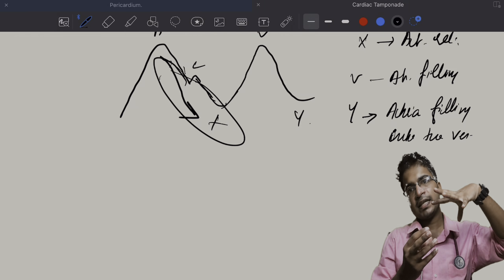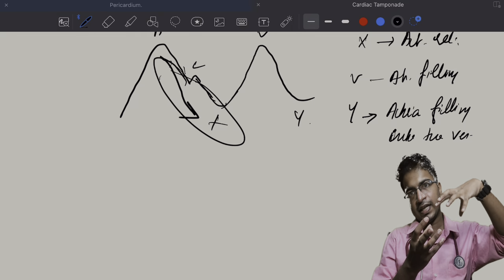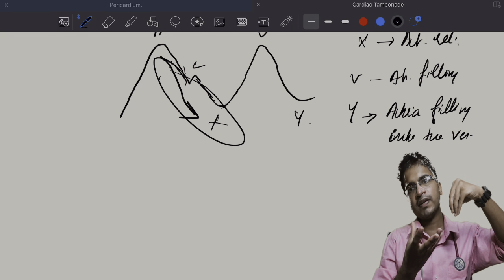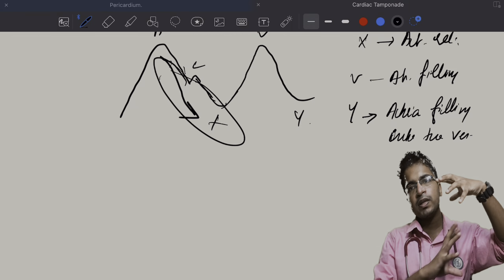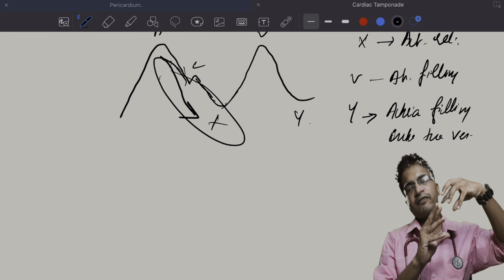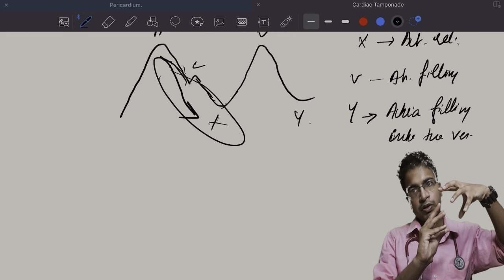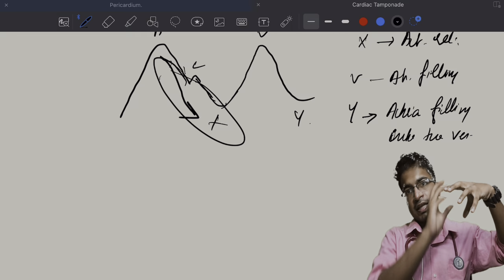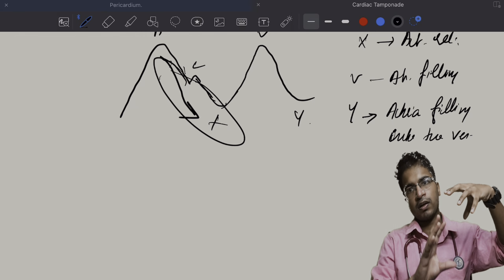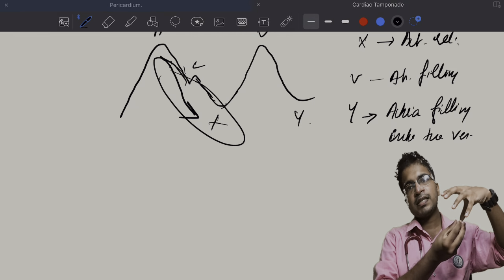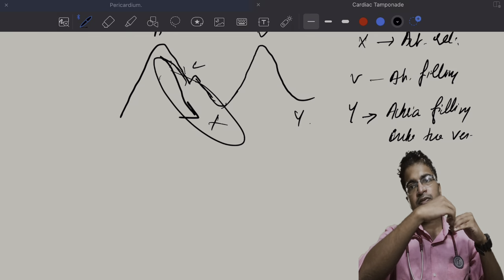So when the atria is relaxing, what will happen to the ventricle? First, when the atria is in atrial systole, the ventricle is in diastole. After that, the ventricle will start to contract. During the isovolumetric contraction phase, the ventricle is going to contract, and meanwhile the atria is in a relaxed state. During isovolumetric contraction of the ventricle, there is protrusion of the tricuspid valve, which is initially like this.